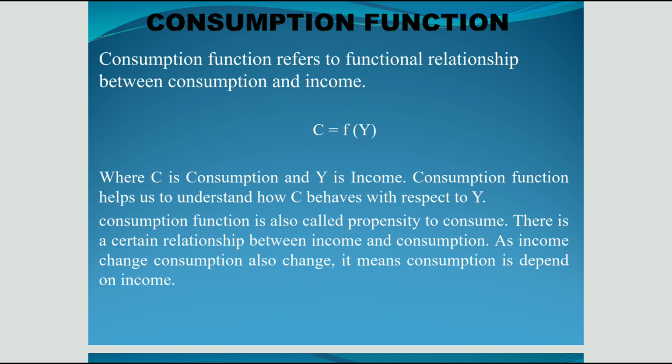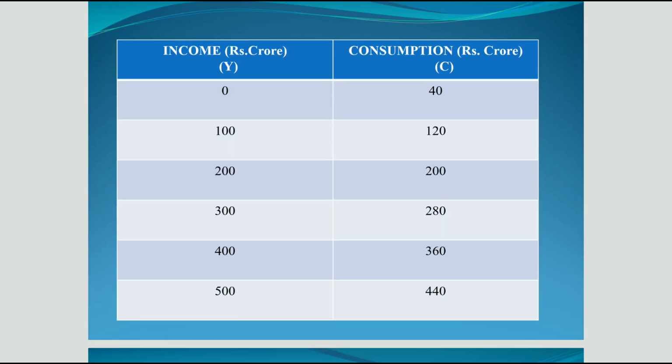Okay. Next, with this schedule, you can see what is the trend between change in income and change in consumption. So this schedule shows something which is very important. So we will analyze the schedule. Income and consumption both are given in rupees crore. When income is 0, consumption is 40. As income increases 100 to 200, 300, 400, 500, etc., consumption also increases from 40 to 120, then 200,